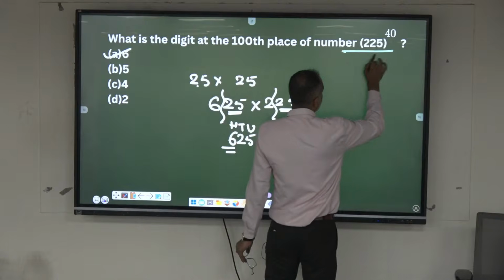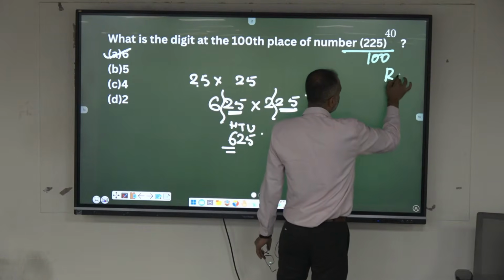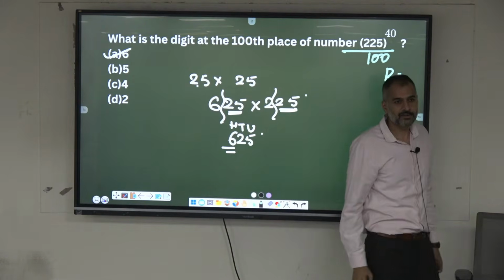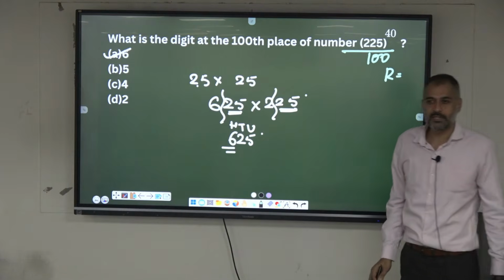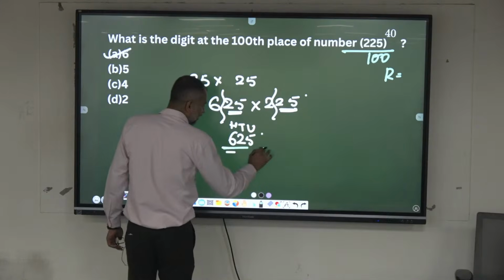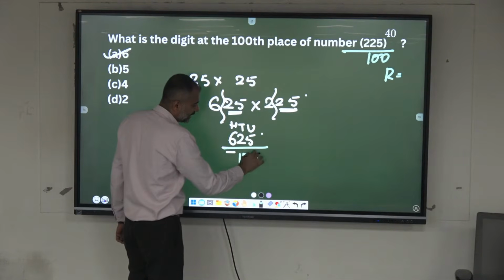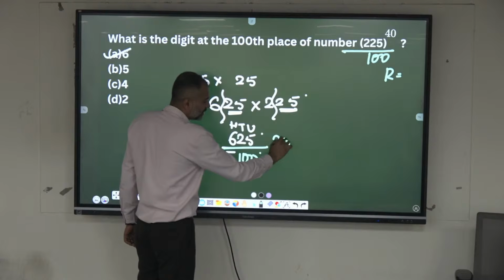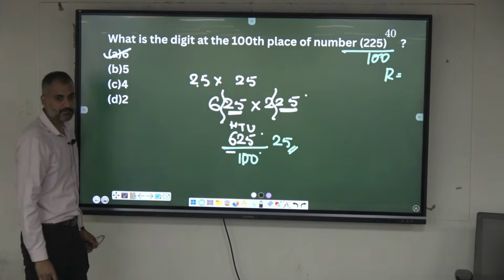If I divide this by 100, what is the remainder? Yeah, 600 gets divided, right? Okay. If I divide the last three digits, 625, what is the remainder? 25, isn't it?